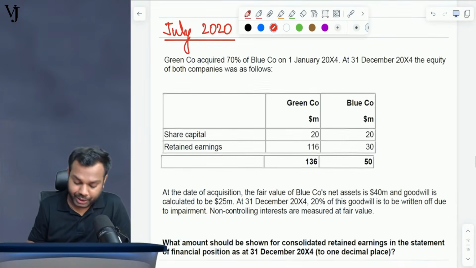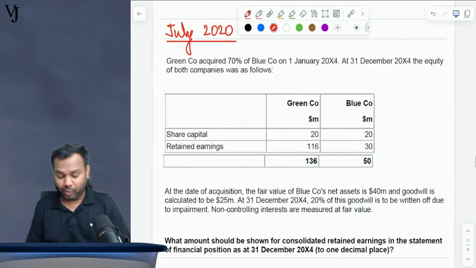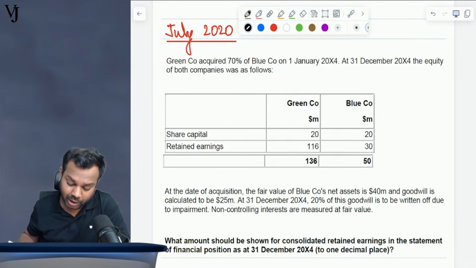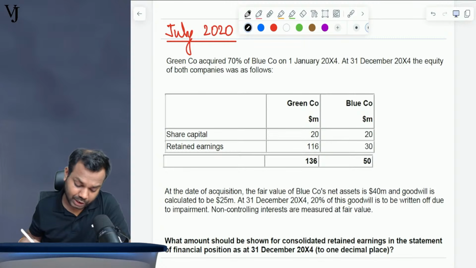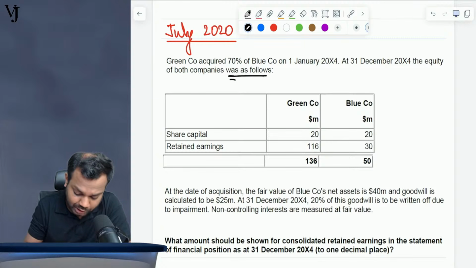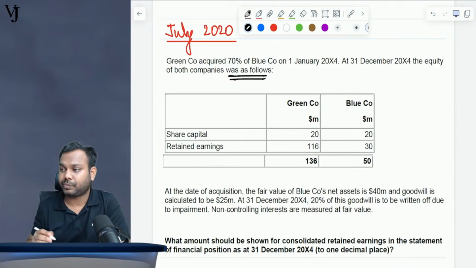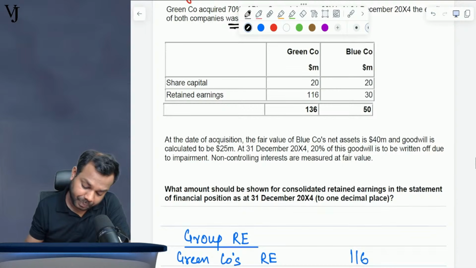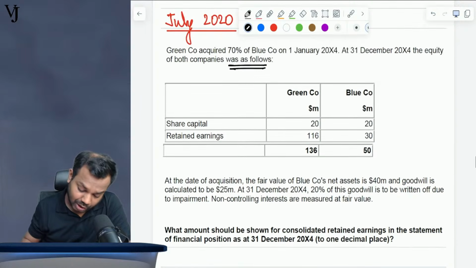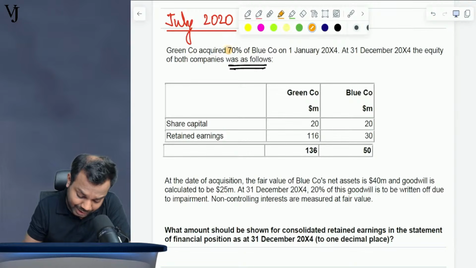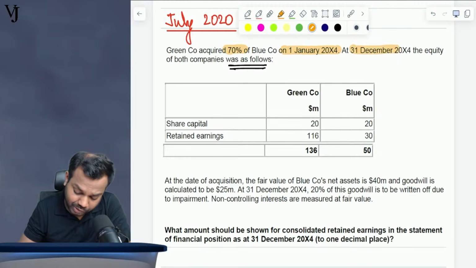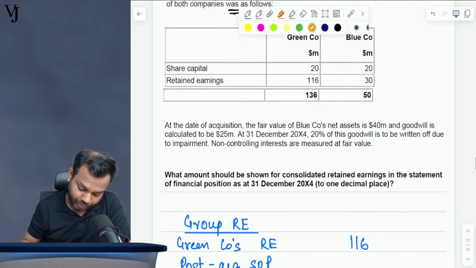Now, July 2020. Green company acquired 70% of Blue company on 1st January 20x4. At 31st December 20x4, the equity of both the companies was as follows. Okay. Now, Green company, Blue company. Share capital is this much, retained earnings is this much, total is this much. So acquired 70% on 1st January 20x4. Year end is 31st December 20x4. Okay, now what is the question saying?